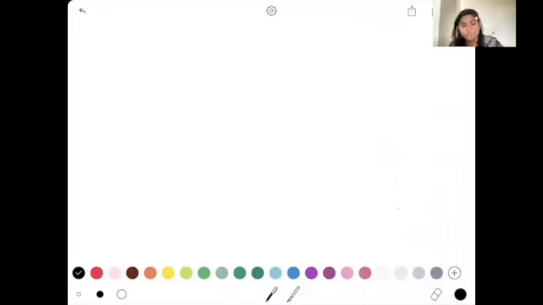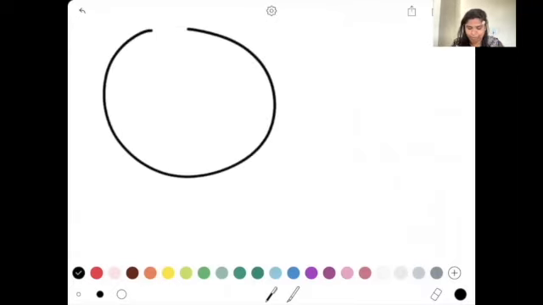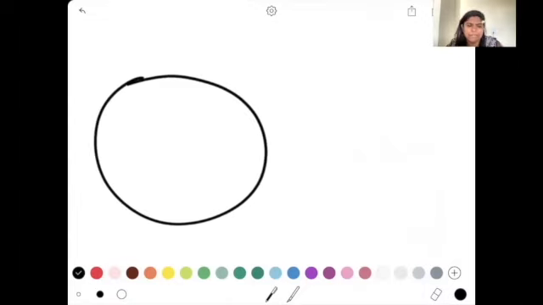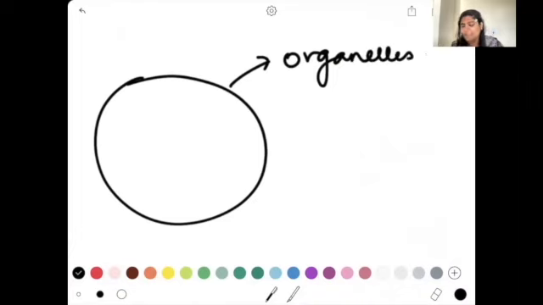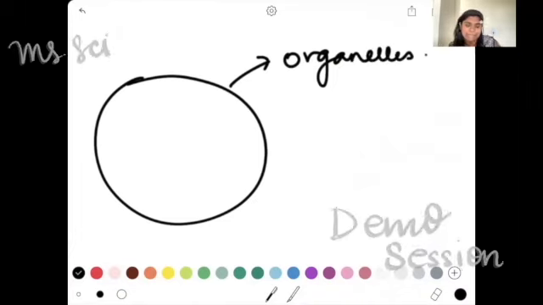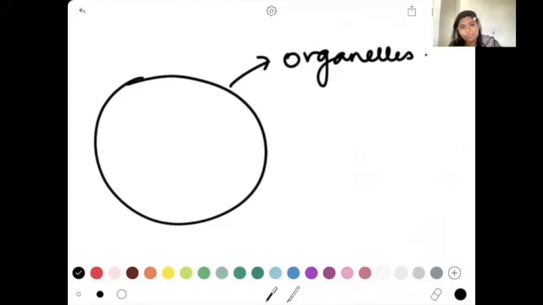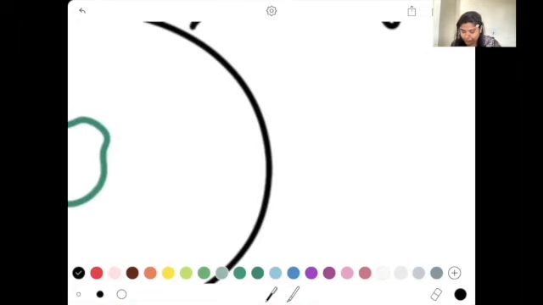Now, as the syllabus goes, I'm going to take you just that way. In your first chapter, you studied about a cell. You saw what exactly a cell is. This is something that you did even in your IGCSE. You learned what a cell is and the different organelles of a cell. You also learned that these several organelles are all going to do different kinds of functions. So starting from your nucleus, let's say I drew a nucleus over here, all the way to the cytoplasm.